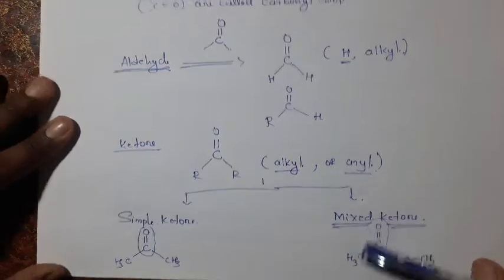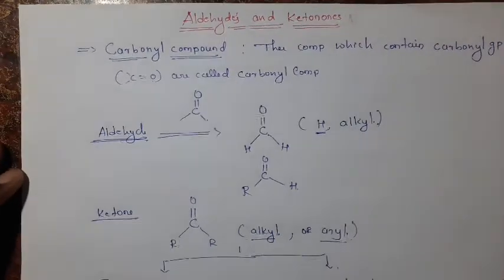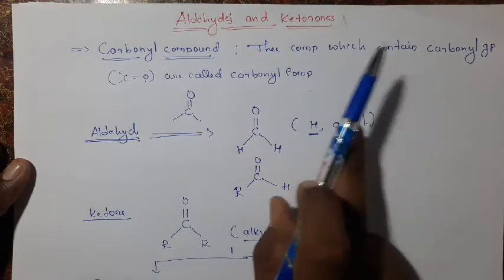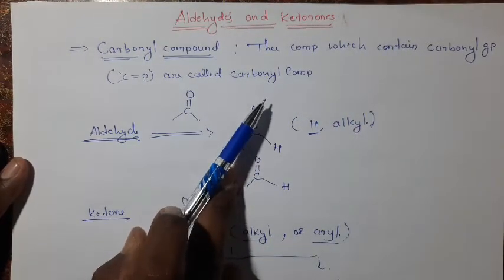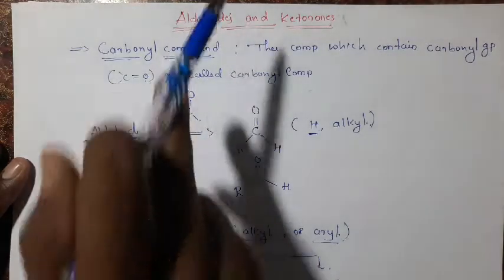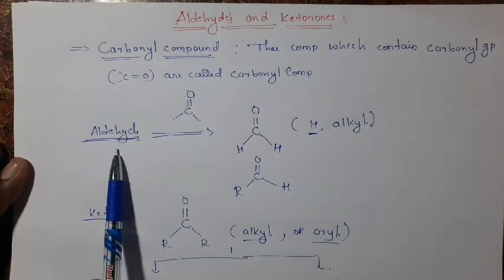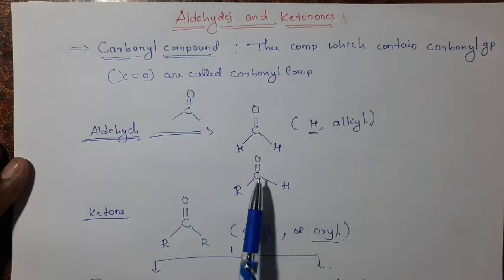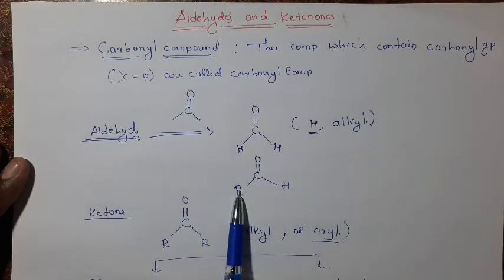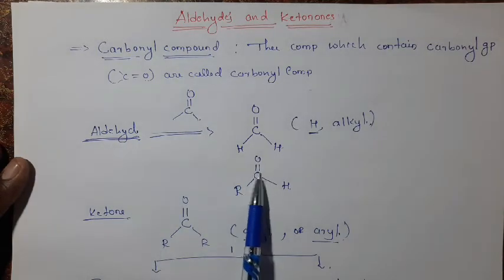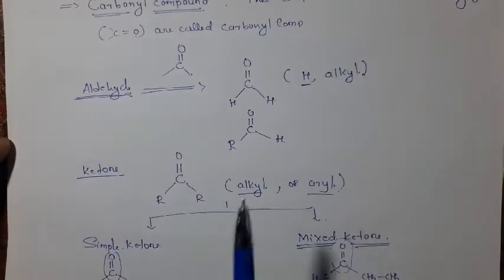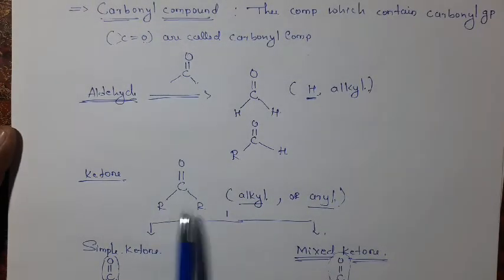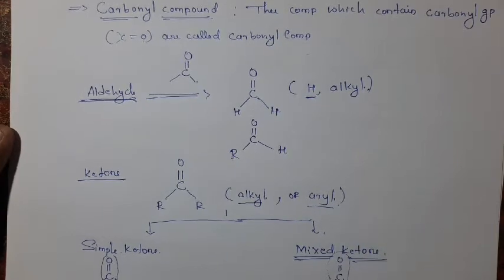This is the classification of ketones. Aldehydes and ketones are collectively called carbonyl compounds. A carbonyl compound means a compound which contains a carbonyl group. In an aldehyde, the carbonyl group is attached to hydrogen, or one hydrogen and an alkyl or aryl group. In a ketone, both valencies are occupied by alkyl or aryl groups.